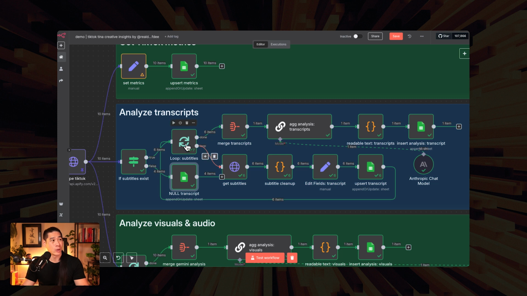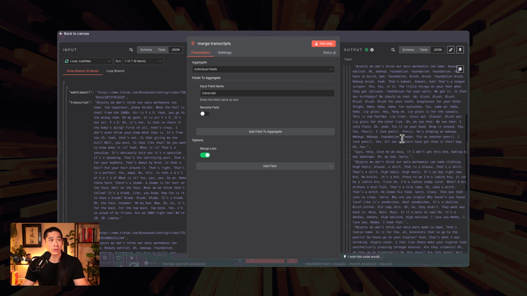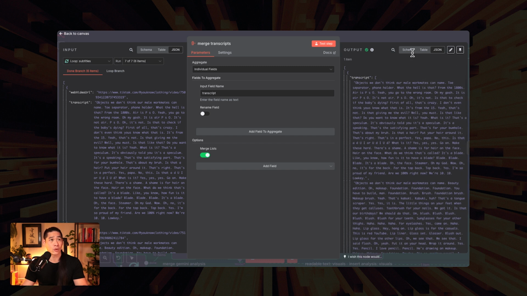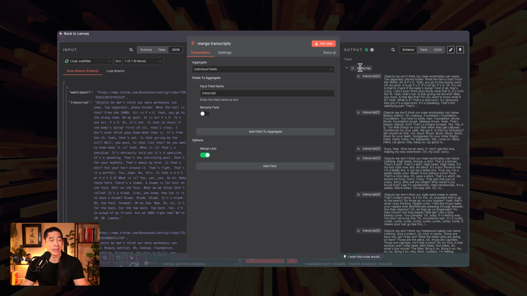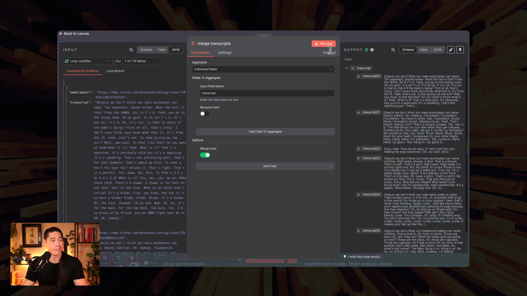So we only want to analyze items that have a transcript. All we're doing here is merging them, aggregating individual fields, dragging transcript in here, and merging the list. If you view it in JSON format and look at the schema, you can see it is transcript 0, 1, 2, all the way through to the last one.